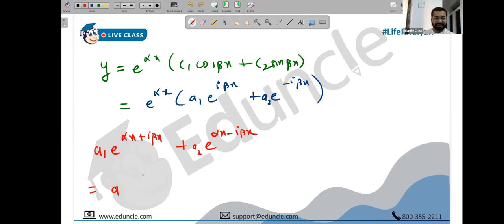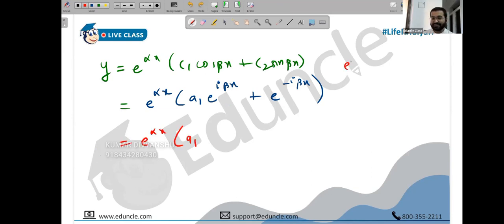Sir, we didn't need to take alpha inside. No, we won't; that's what I'm thinking, because I can apply Euler's theorem directly. Let's apply Euler's theorem, people. What is e raised to i theta? Cos theta plus i sin theta. So e raised to i beta x is cos beta x plus i sin beta x.